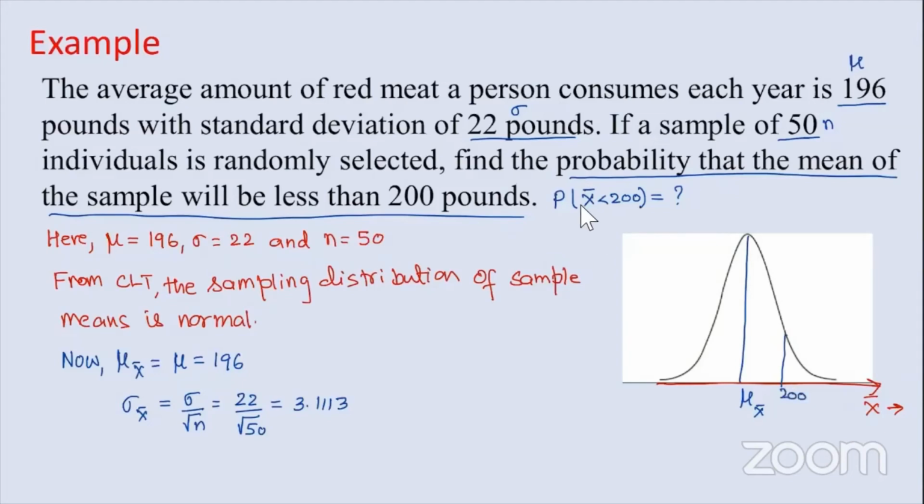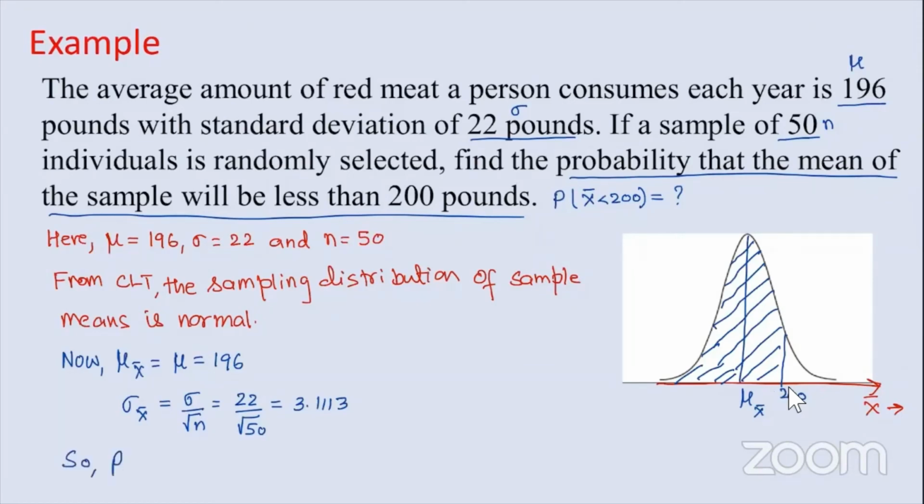We have to find the probability that x bar is less than 200. Less than means to the left, so we want this area. This probability is equal to the area under the curve from negative infinity up to 200.